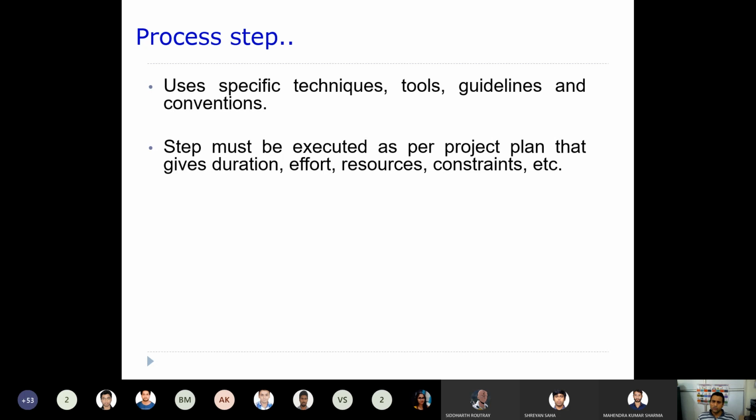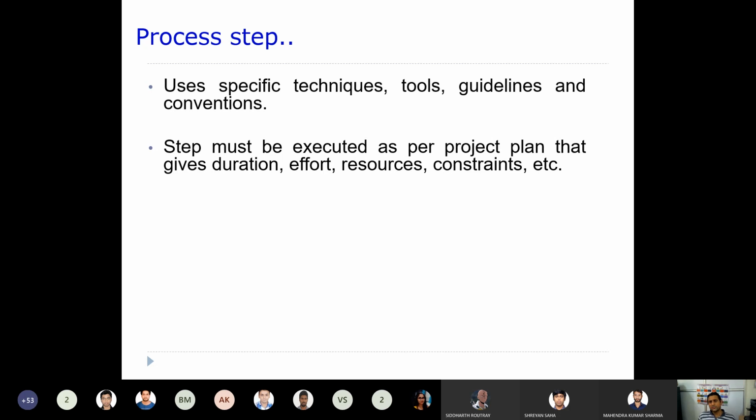So in your project plan, what is there? It must define how long this step should continue, and how many people need to be employed in order to carry out these activities. That is what we call effort.